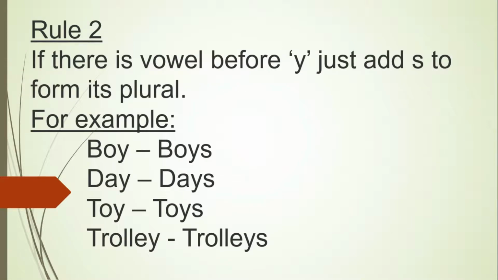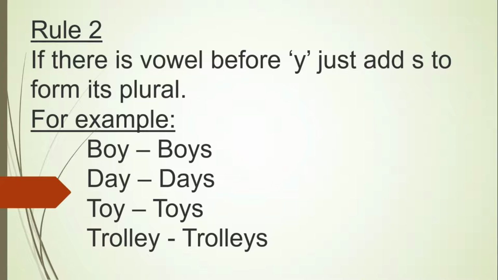Rule 2. If there is a vowel before Y, just add S to form its plural. For example, boy is a singular form. Now I told you what are vowels. There are 5 letters A, E, I, O, U, and before the letter Y within boy, there is a letter O, which is a vowel.